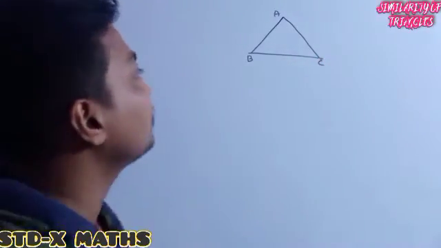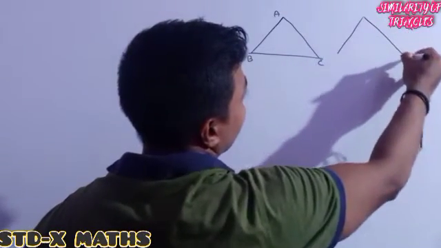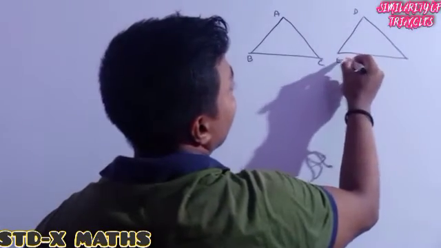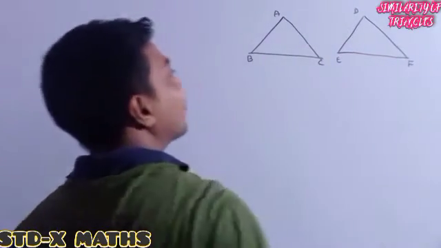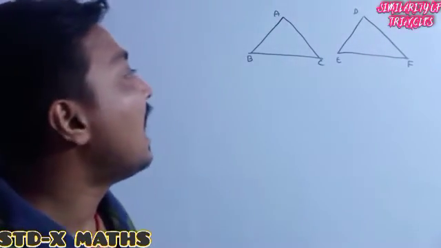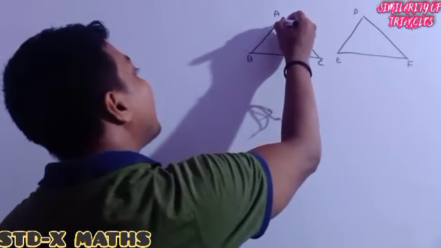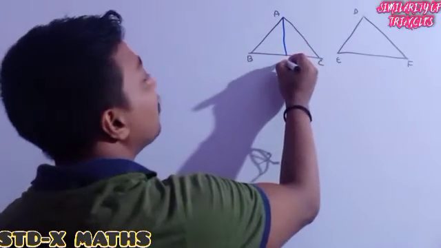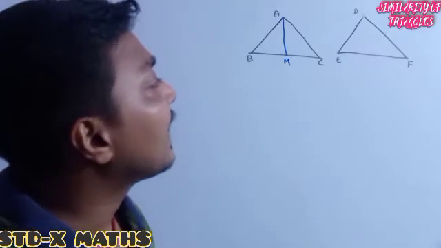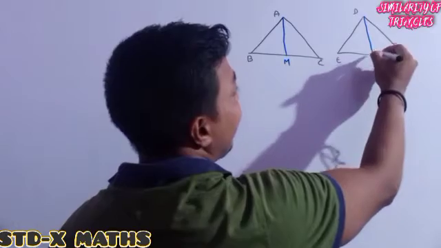And here is another triangle, DEF. So one triangle we have chosen is ABC, another triangle is DEF. The median for triangle ABC is AM, and the median for triangle DEF, suppose I am considering it as DN.